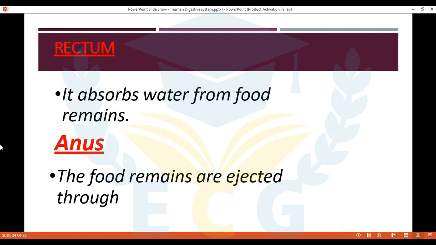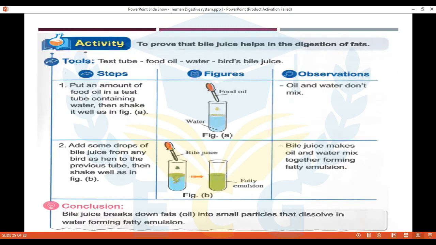Then the rectum, it absorbs all water from food remains. So the food remains will become a solid substance. And then the anus will eject the food remains out of our body. Do you know that humans eat between 1 and 3 kilograms of food a day? So this process happens every day. Every day the digestive system digests and absorbs food. How fascinating, really, it's so incredible, this system.